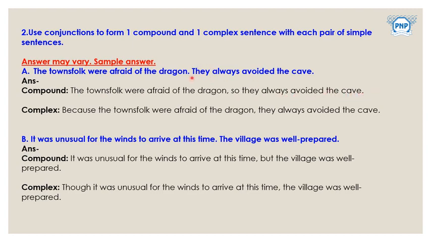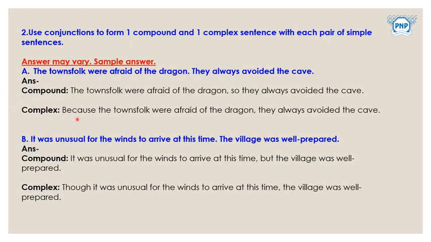Only one thing we have added. Instead of this full stop we added a comma, and by omitting this 'they', we replaced it with 'so'. So we got one complete sentence, but it has two separate parts. That's why the type of the sentence is a compound sentence.